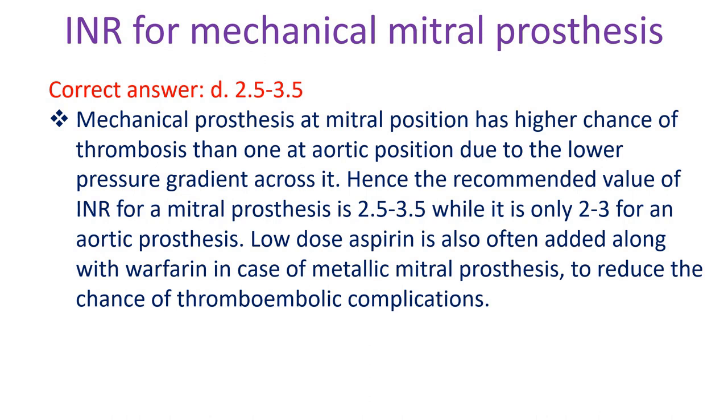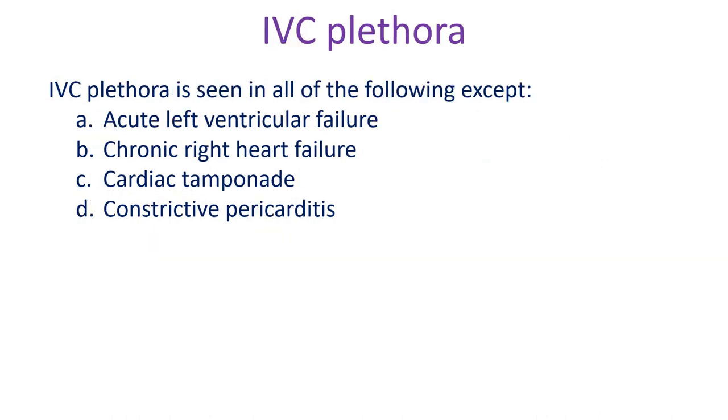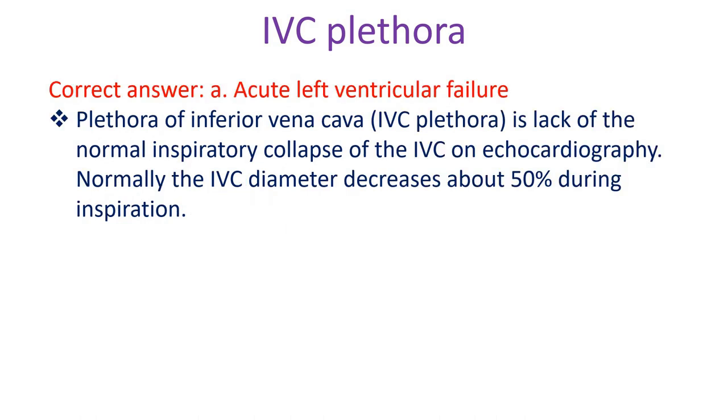thromboembolic complications. IVC plethora is seen in all of the following except A. Acute left ventricular failure, B. Chronic right heart failure, C. Cardiac tamponade, D. Constrictive pericarditis. Correct answer A. Acute left ventricular failure. Plethora of inferior vena cava is lack of the normal inspiratory collapse of the IVC on echocardiography. Normally, the IVC diameter decreases about 50% during inspiration.